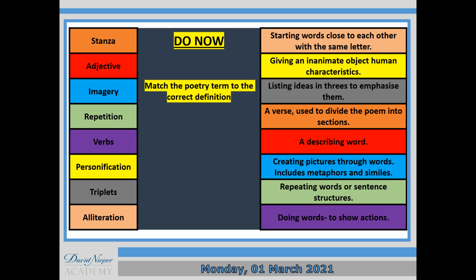Now, as I said last lesson, we're going to spend quite a lot of time in the near future looking at poetry. So this week we're doing unseen poetry while you're at home. But next week you're back in the academy and we are going to be doing the GCSE poems that you need to be looking at for that. So we really do need to get these terms and definitions absolutely learned in our heads, because it's going to be really important.